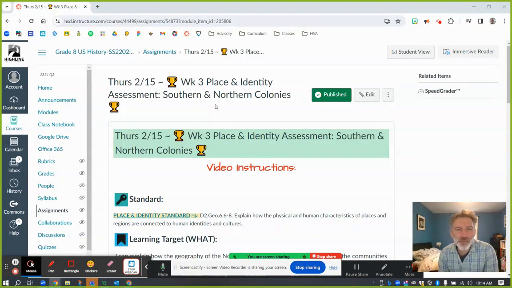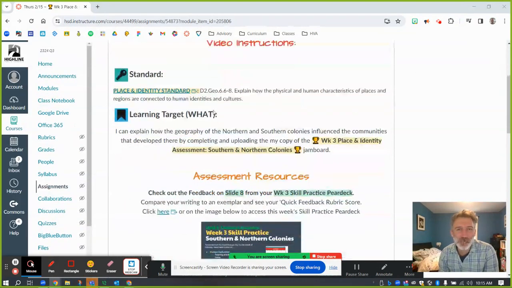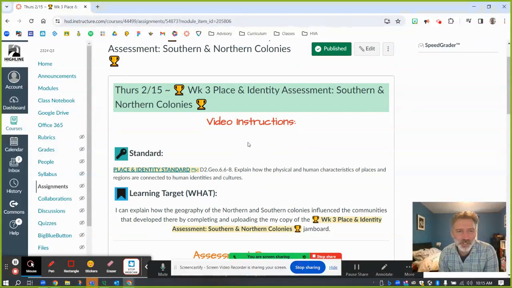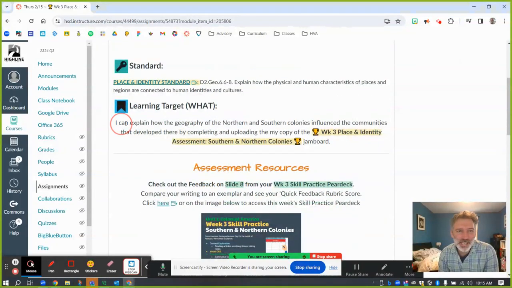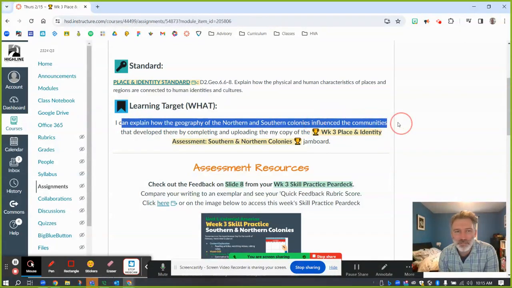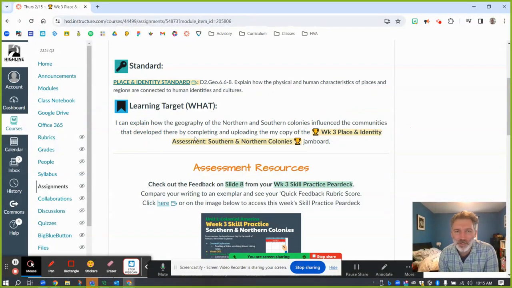But here is our week 3 assessment. I'm going to put these video instructions right here. The learning target says that I can explain how the geography of the northern and southern colonies influenced the communities that developed there. And I'm going to do that by completing this week 3 place and identity assessment,